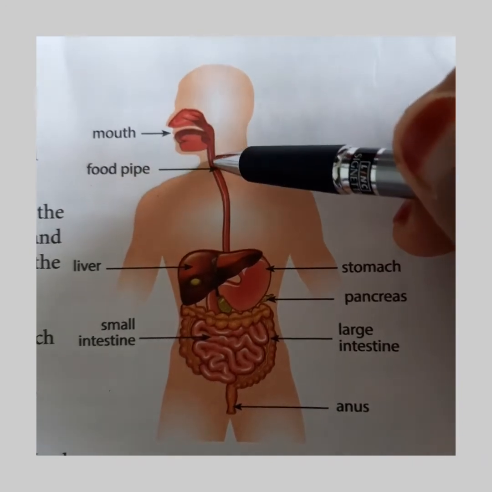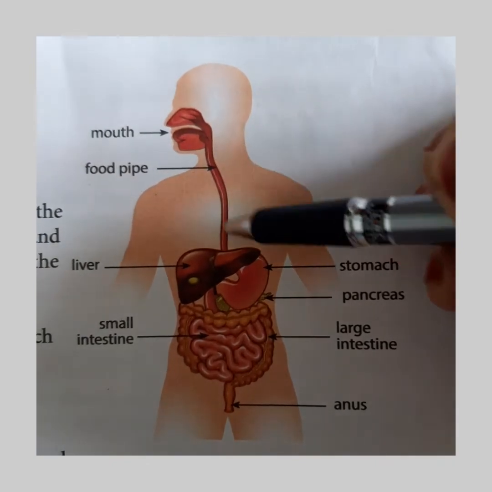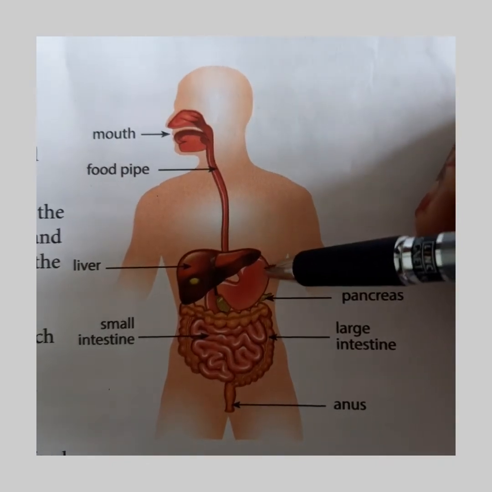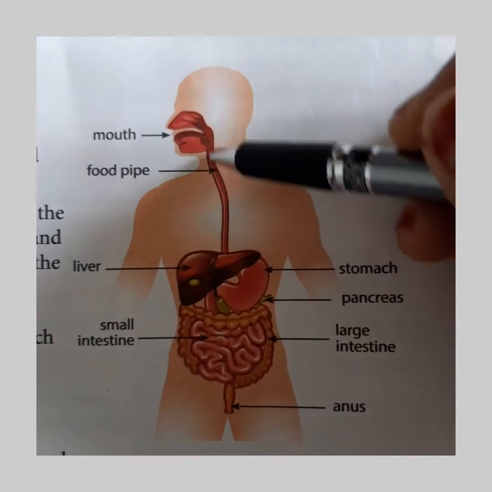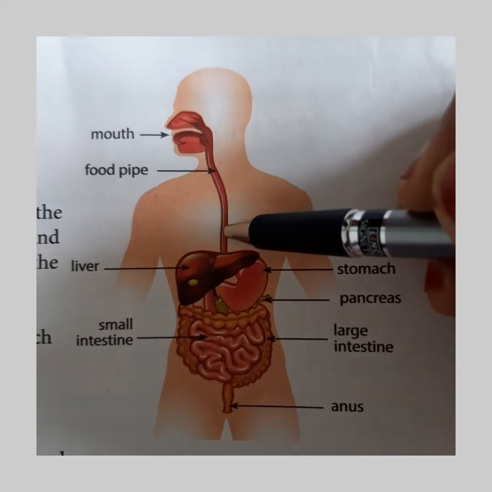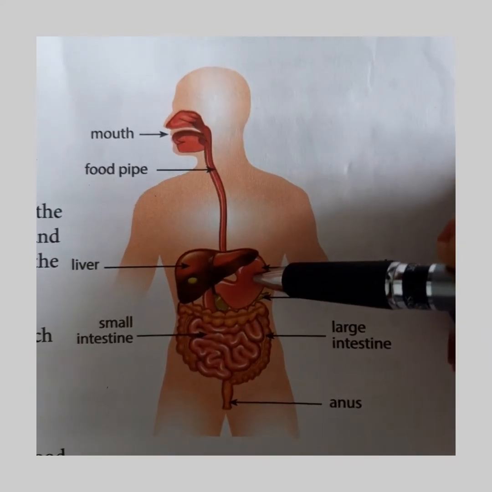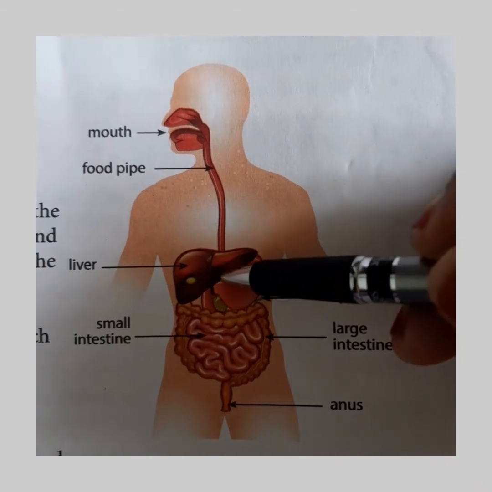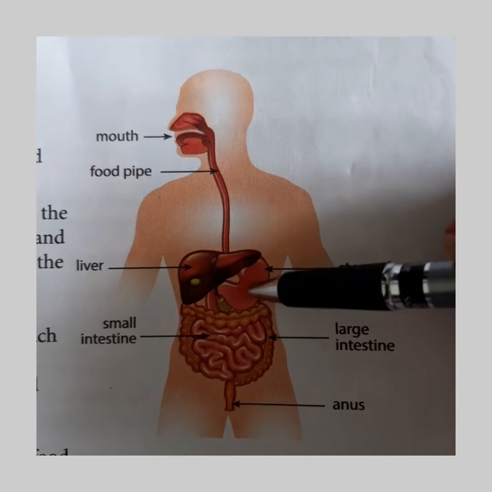Then the other food content passes to the stomach through the food pipe. The food pipe allows the food to pass to the stomach. The stomach is a sac-like organ where the food is churned. Do you see the sac-like organ here?